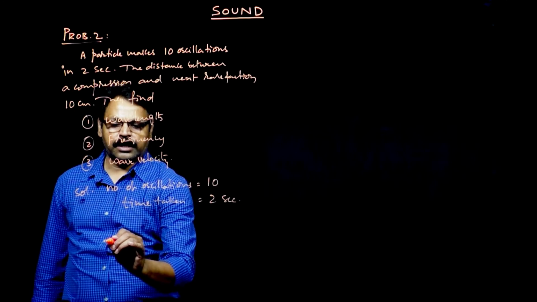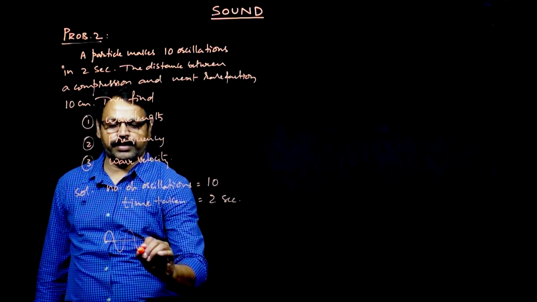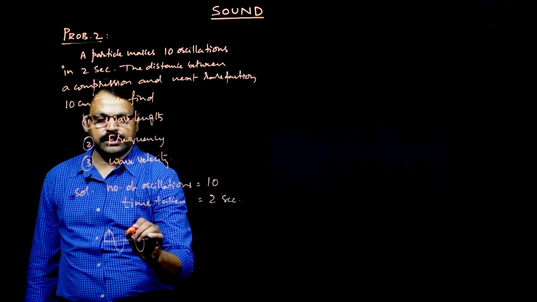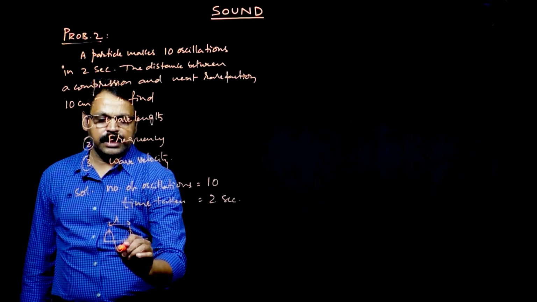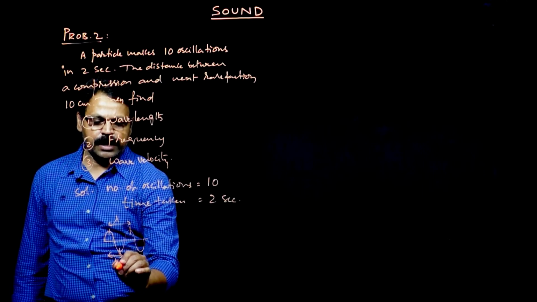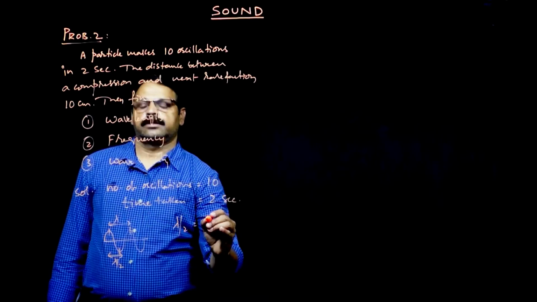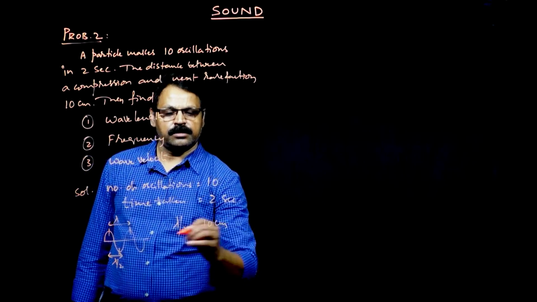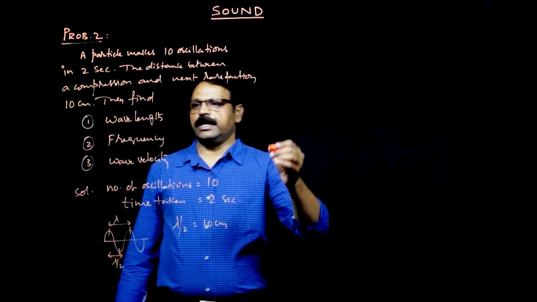See here, between 2 successive compressions it is lambda. Here to here you can call it lambda. But he has given from here to here, which means he has given lambda by 2. So lambda by 2 is given as 10 centimeters. Therefore, we will look at the first one after the other.